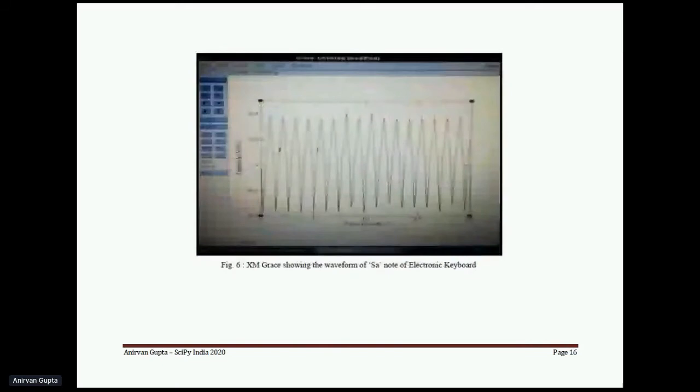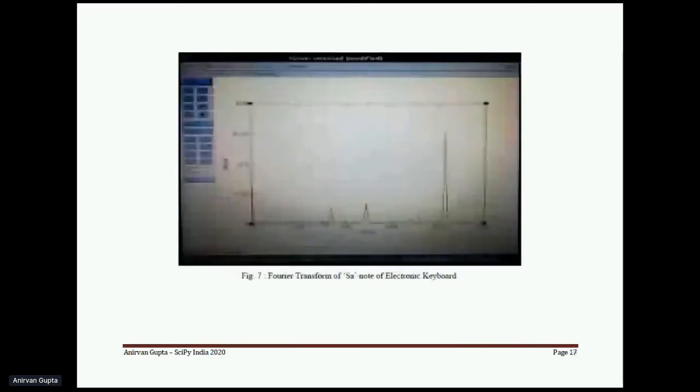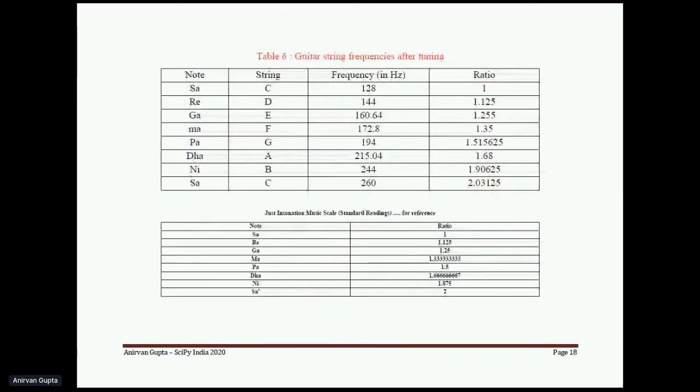And this is how the graph looks. This is the Fourier transform that we have obtained. So here we get the peak for the electronic keyboard, the first base Sa of the octave, and it clearly confirms it is somewhere around 830. So this peak confirms that whatever readings we have taken are correct.